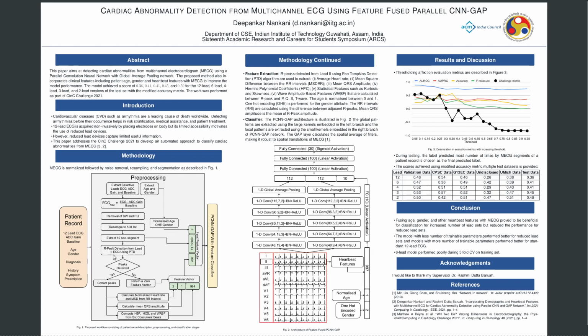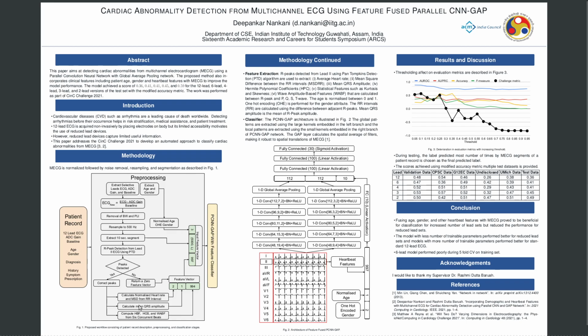Then the modified limb lead 2 from all the leads was used, and R peaks were detected using Pan-Tompkins detection. If the peaks were detected correctly, then normalized heart rate, mean square difference of RR intervals, mean QRS amplitude, and other features were calculated, and if no peaks were detected, then a zero vector was returned. In addition, the age and gender features were also extracted. All these features were incorporated into a PCNN GAP network with a feature classifier.